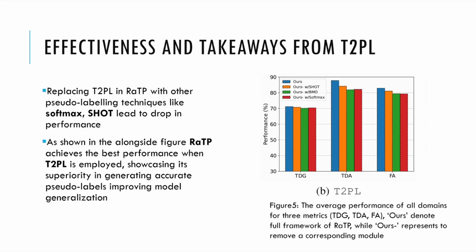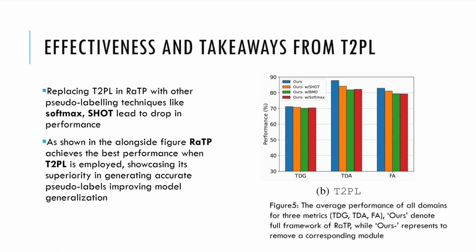Now, talking about the effectiveness and takeaways from the T2PL framework, pseudo labeling is very important for our task, but not all the techniques are very effective for this task. For example, when the RATP T2PL mechanism is replaced with traditional alternatives like softmax or short, then the framework's performance notably declines.